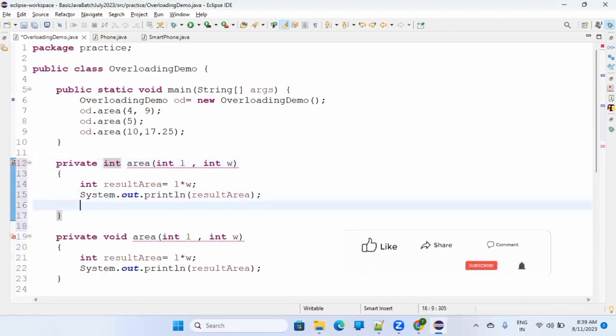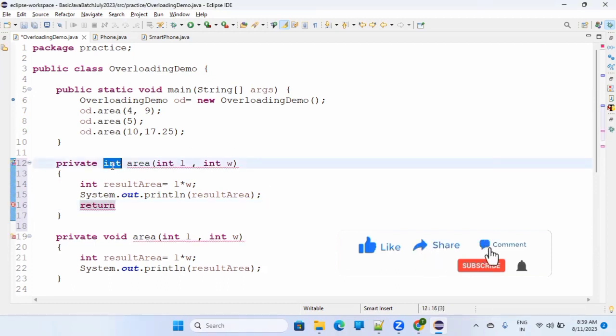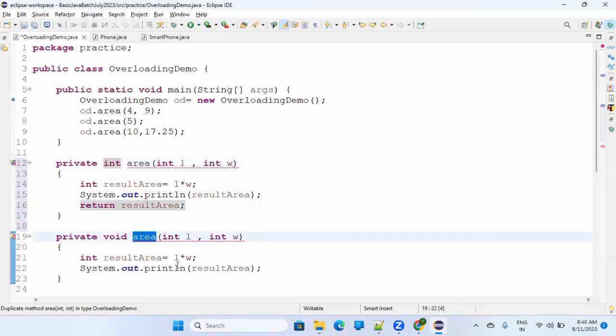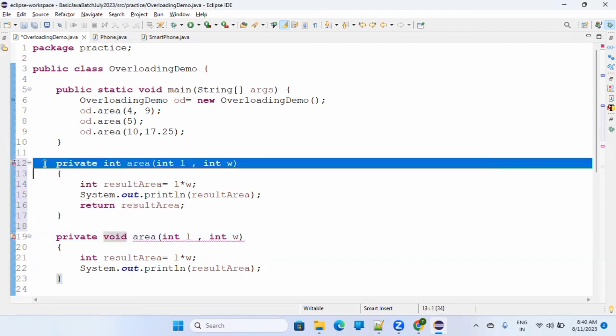Okay, let me write it here also. When you are saying return, meaning you are putting a data type other than void, you have to put a particular return type. Okay, it returns result area. Now both should be different, right? Because one area method returns an integer, and this area doesn't return anything, it is void. So both should be different and should be considered in overloading.